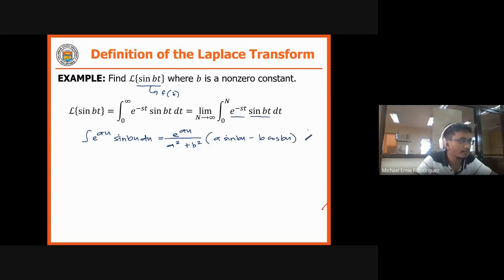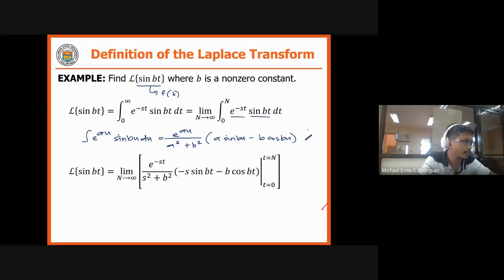So from that, we now have e raised to negative st, where your a is negative s, and then your b, and your u now becomes t. It is just substitution.